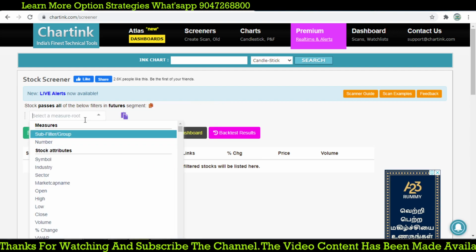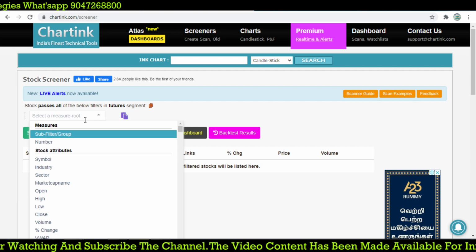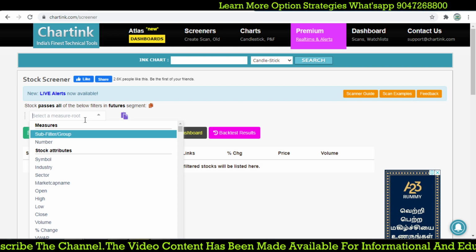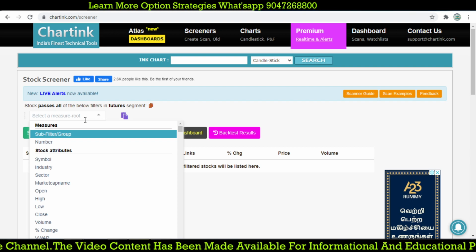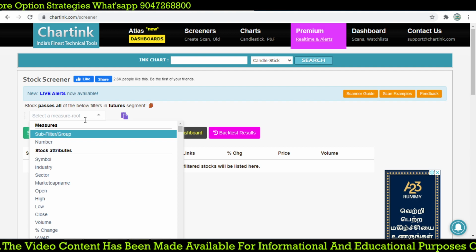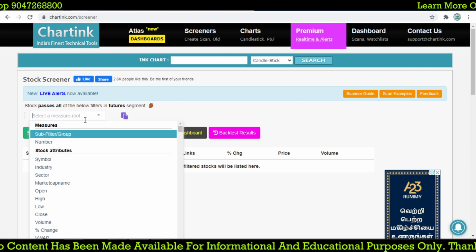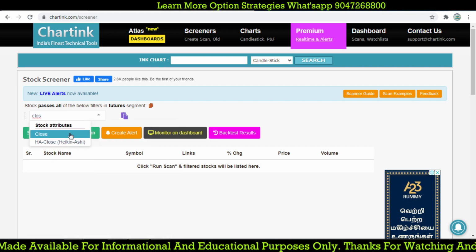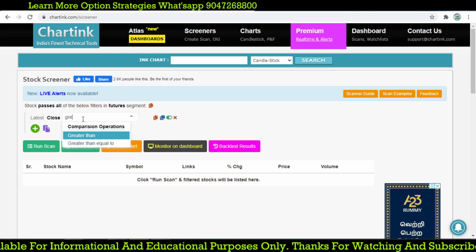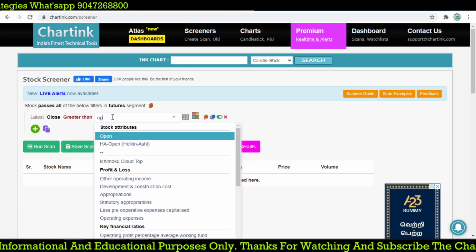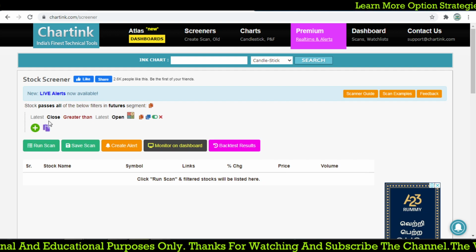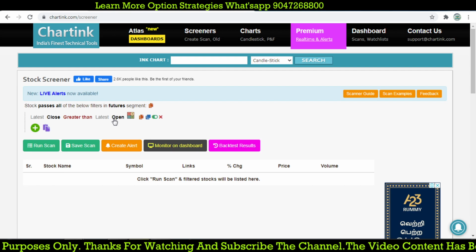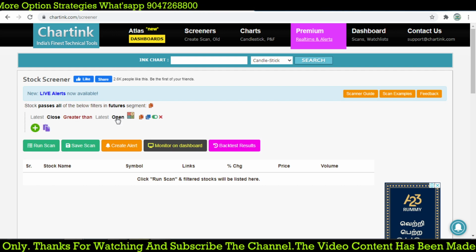First condition: today's candle should be a green candle. So we take the close price of the latest candle is greater than the open. That tells us the candle is green.